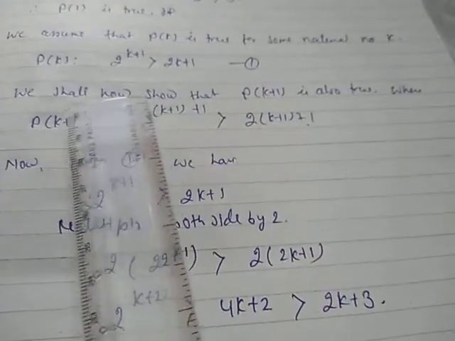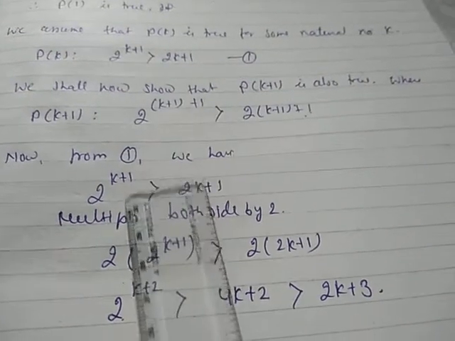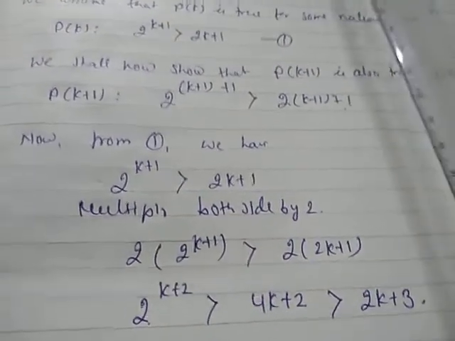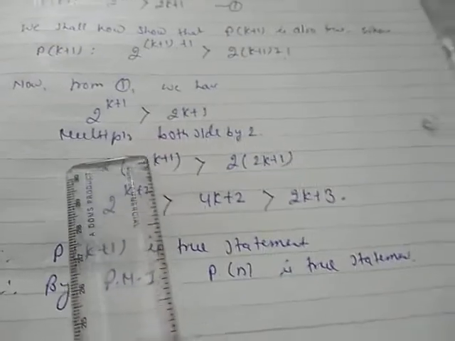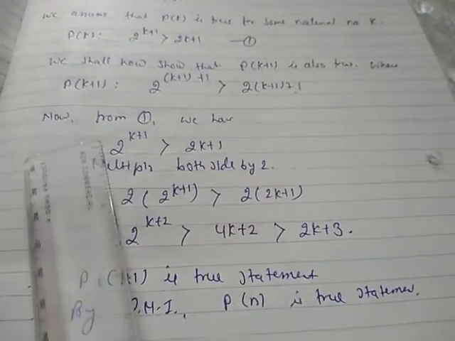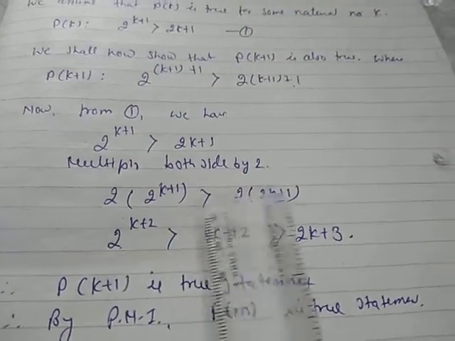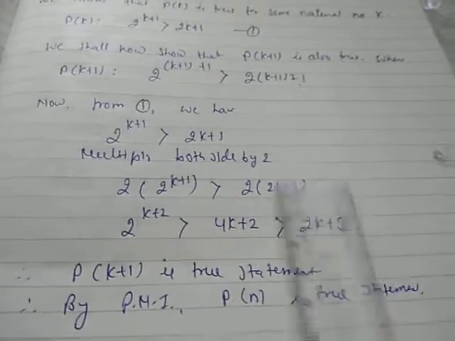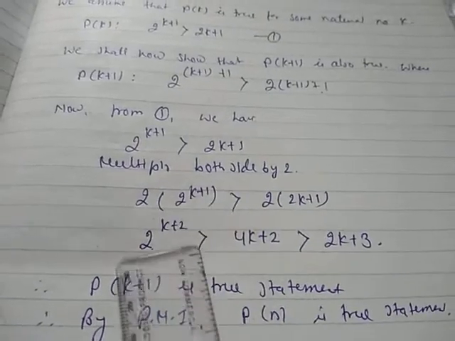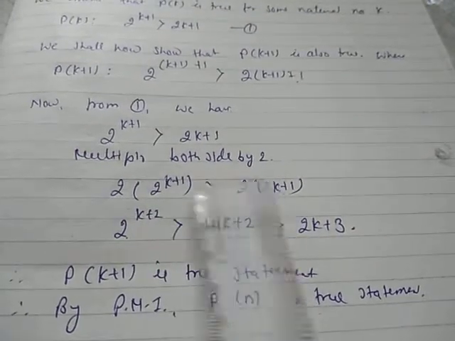We need 2^(k+2), and here we have only k + 1. That means definitely we need to multiply both sides by 2. So 2 × 2^(k+1) > 2 × (2k + 1). Base is same, power is added. 2^(k+2) > 4k + 2.